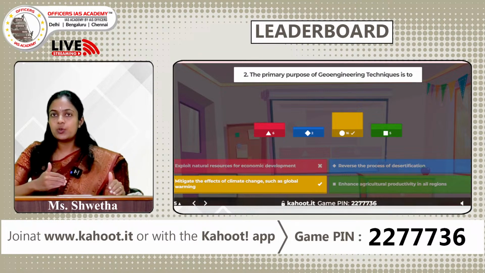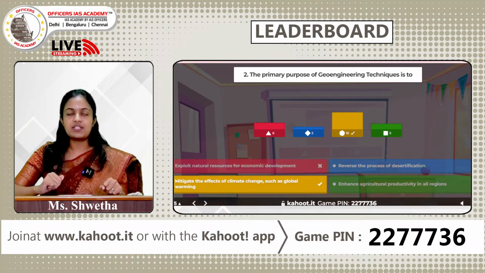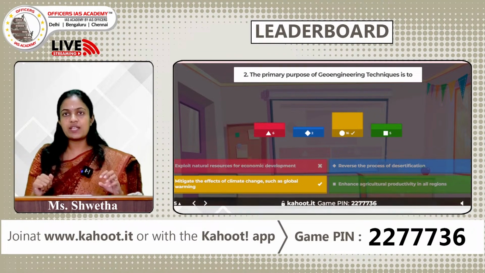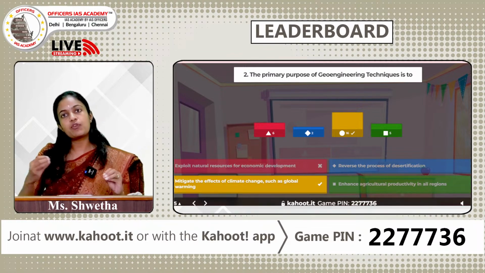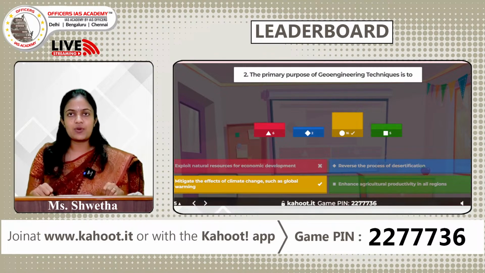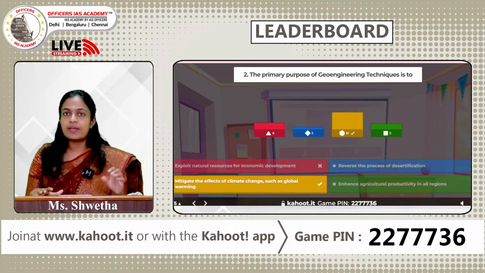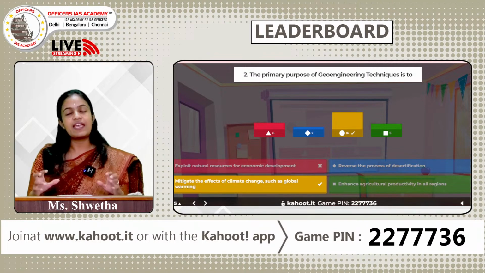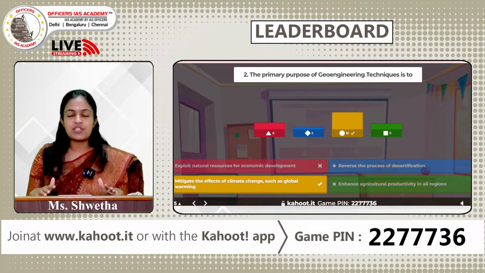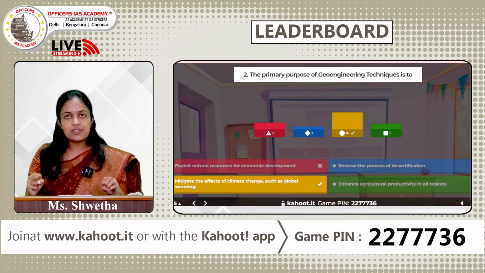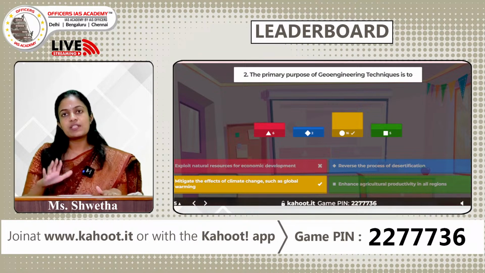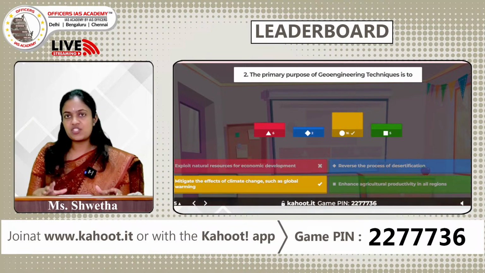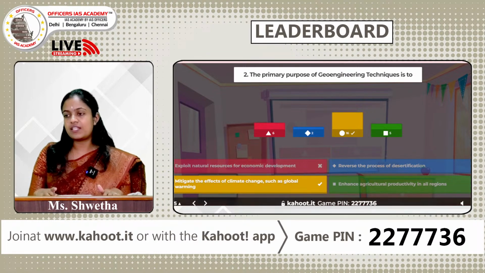You can either do it by managing the solar radiation. That is, when the sun's rays enter into the earth's atmosphere, you can try and make them get reflected back into space before they heat up the atmosphere. The second approach is to remove carbon dioxide. We all know carbon dioxide is the major culprit when it comes to global warming. It traps the heat and increases the temperature. So imagine we remove the carbon dioxide from the atmosphere, then we can reduce the temperature of the earth. So this is what geoengineering is. Let us pass on to the leaderboard.